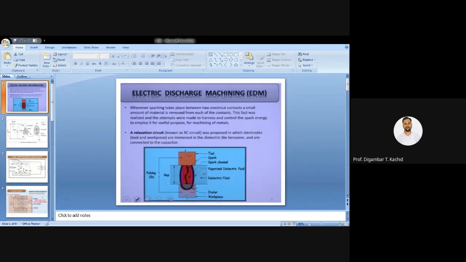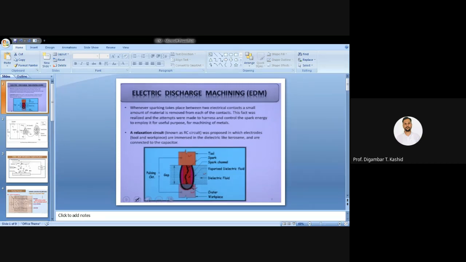So today we are going to discuss a new topic, that is called electric or electro discharge machining, or in brief, EDM. As I mentioned yesterday, this is a very popular machining process in industry. You can take the example of small scale, medium scale or large scale industry. Many industrial modules and equipments are available where they can use this electric discharge machining process.